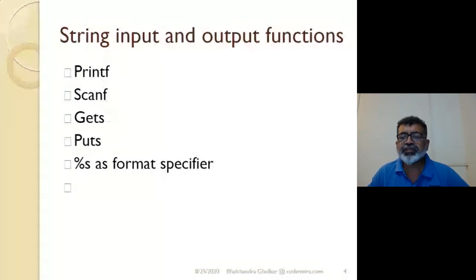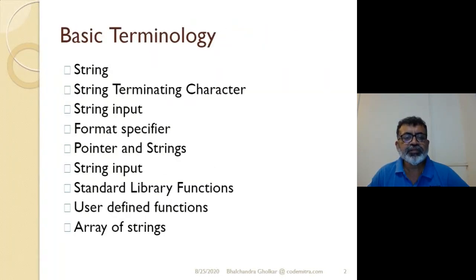Then let me see what is remaining from this. The string terminating character I have discussed, string input I have shown you, string output I have shown you, format specifiers I have shown you. Pointer and strings are remaining. I showed you one program using the pointer. Standard library functions we are going to see.